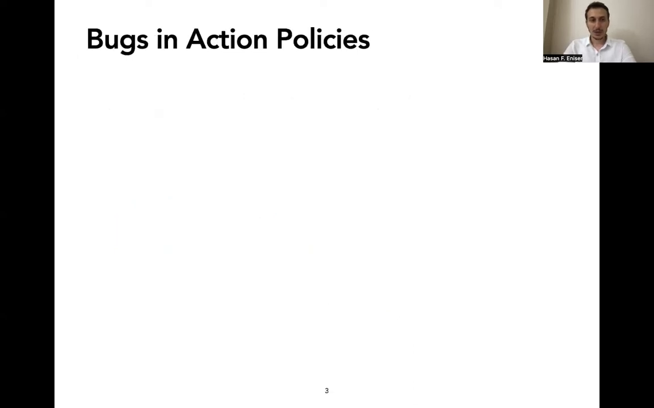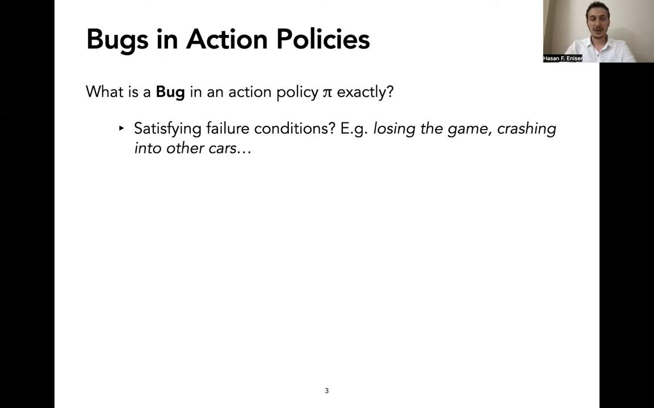But first of all, the question is, what is a bug in an action policy exactly? A natural answer to this question is satisfying a failure condition. For example, losing the game, crashing into other cars, or in general, satisfying any failure condition in any environment.